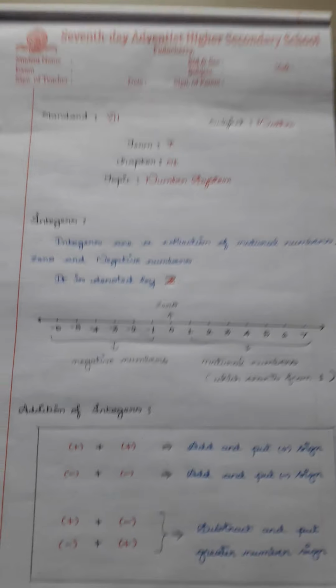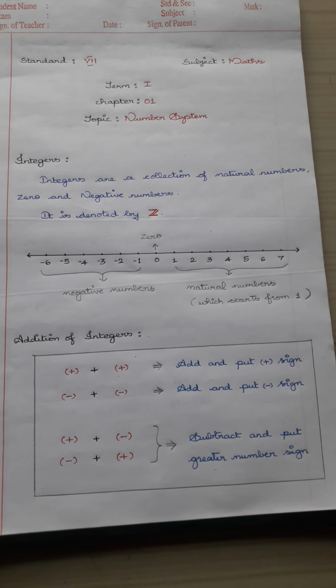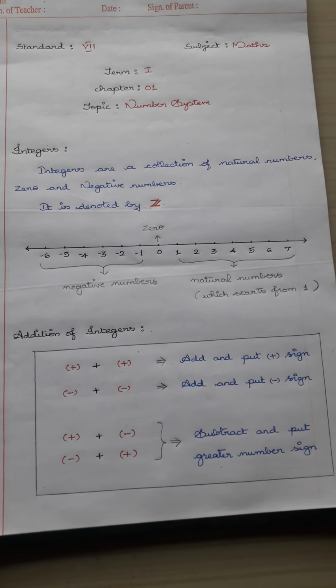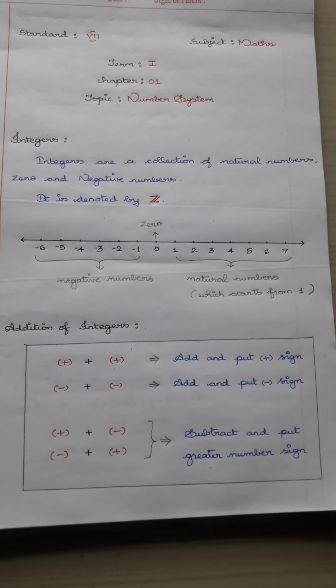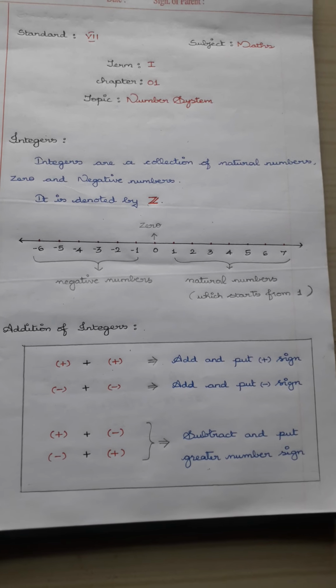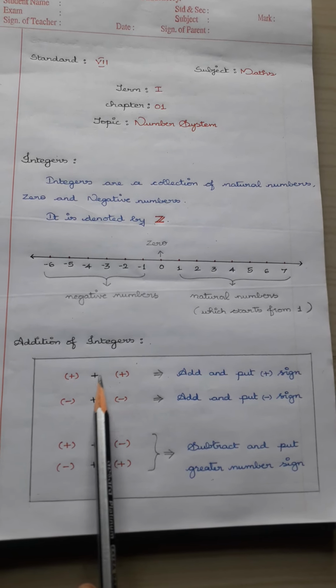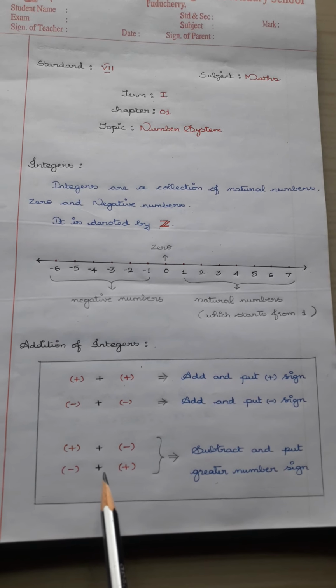Okay, fine. First we are going to learn about the addition of integers. Before going into the addition, we'll just learn about the operations. Plus, plus, plus. The operation is plus at the center.